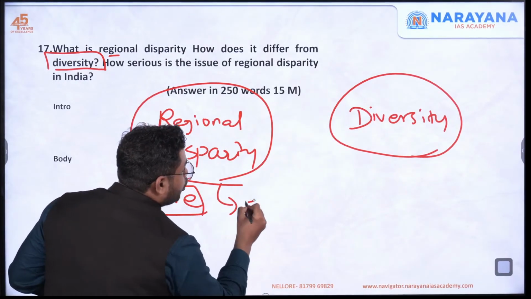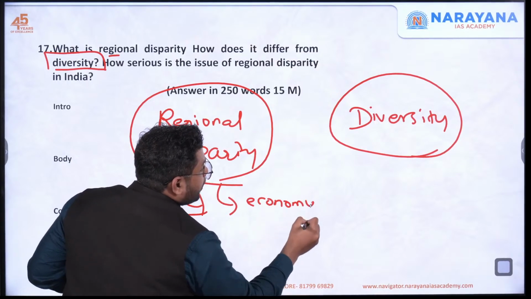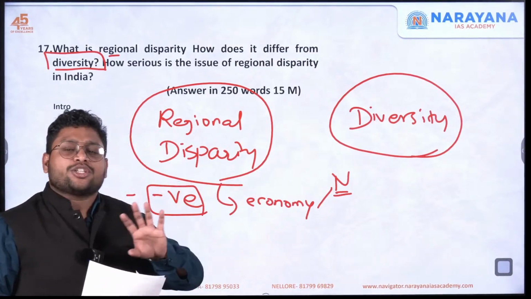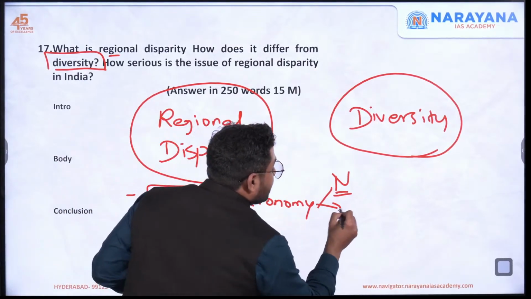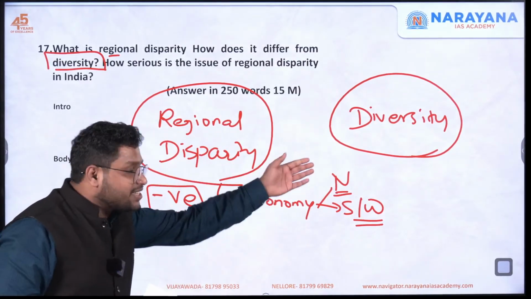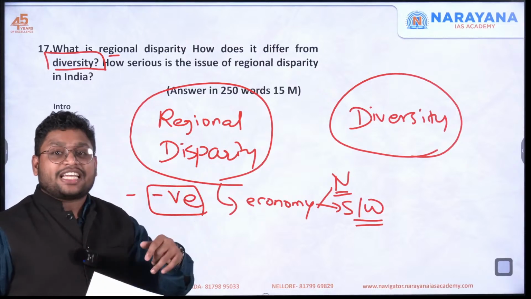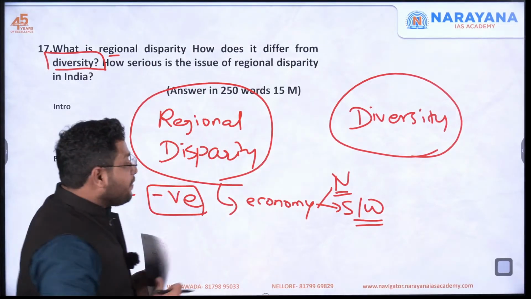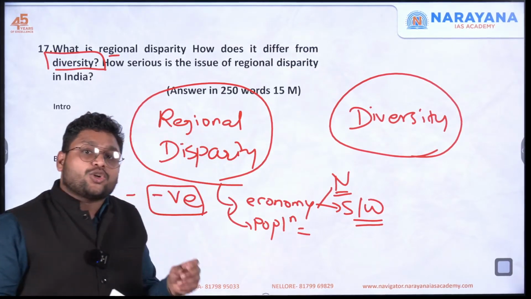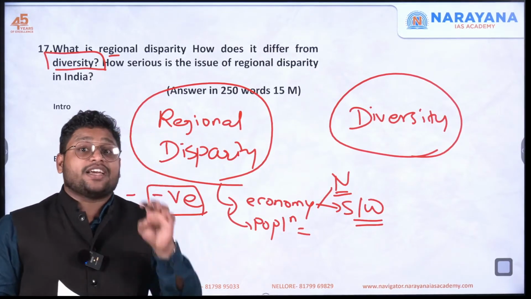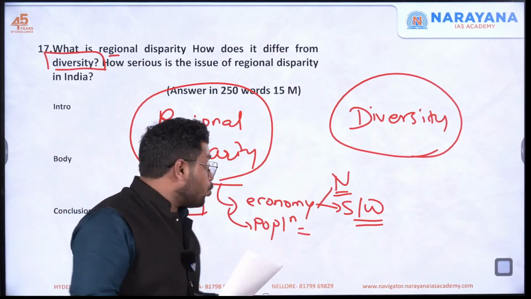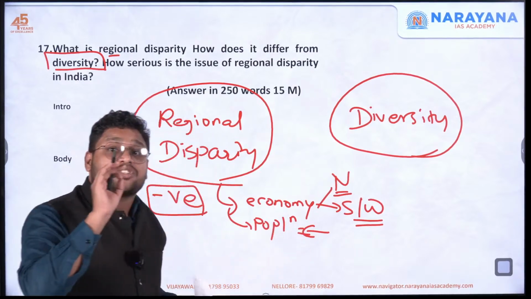For example, I can talk about economy. You see, the northern part of India is still focusing on the agrarian part. It is not that industrialized, whereas the southern or western part of India is very much industrialized. So you can see the difference. Even the migration which takes place is from north to south. Even from the population angle, if you look at it, you'll see that population control measures have been taken in the southern part of India in a very good manner. But when it comes to the northern part, it has not been taken into consideration to the extent it was required.